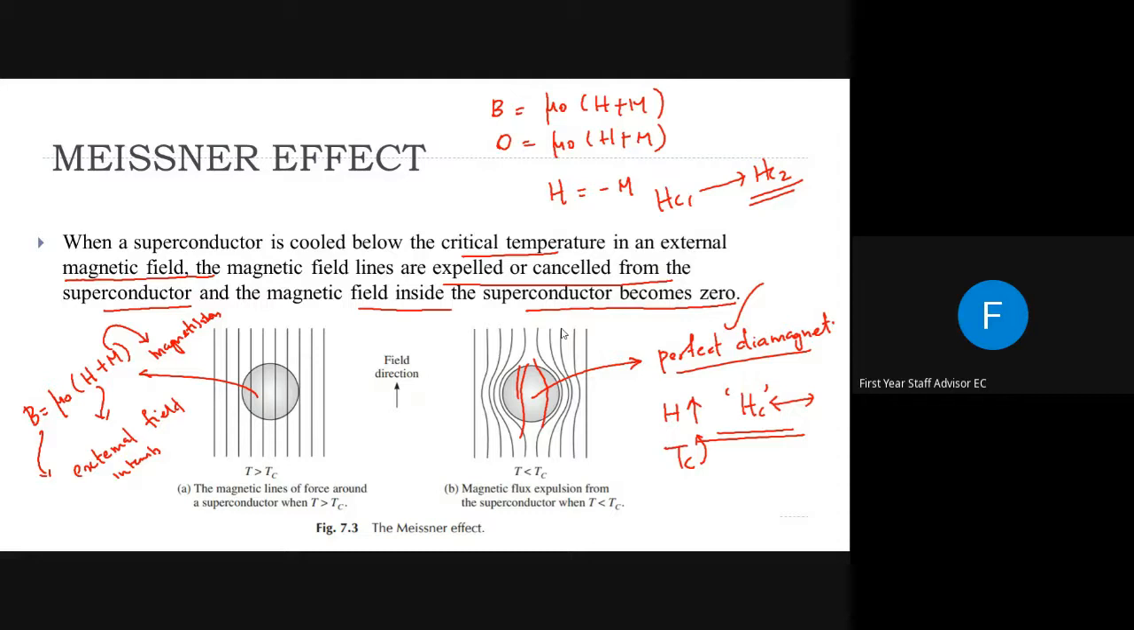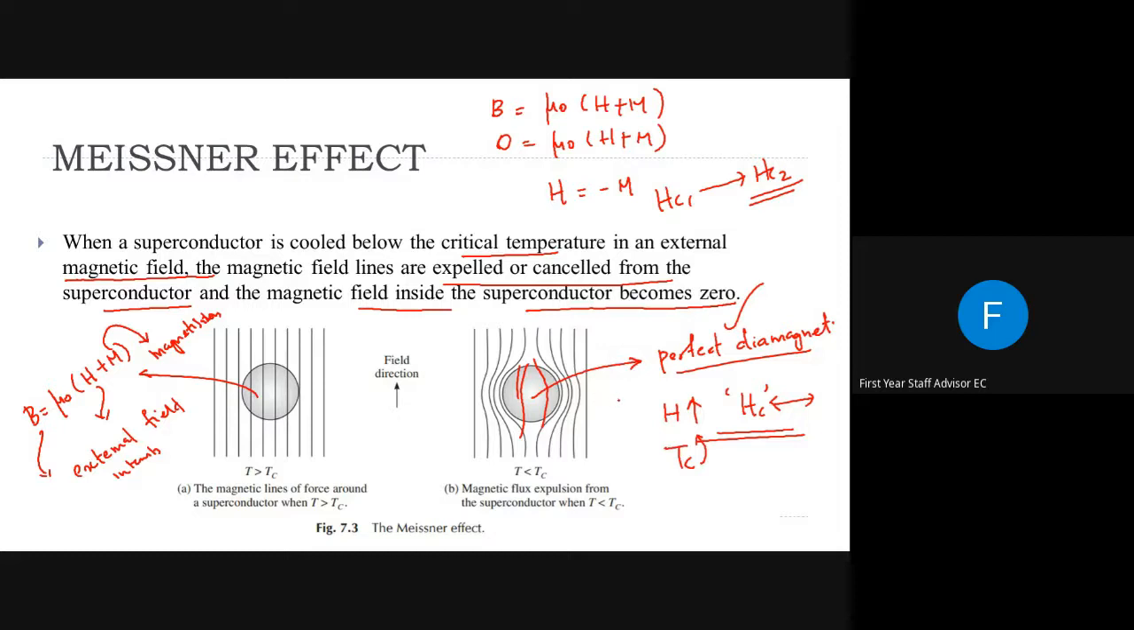When reaching a critical field, these field lines will start to enter into this material, and based on how fast these magnetic field lines are entering into this material, we can classify materials into two, type 1 and type 2 superconductors. If the magnetic field lines are suddenly or abruptly entering into this material, we call such materials type 1 superconductors or soft superconductors.